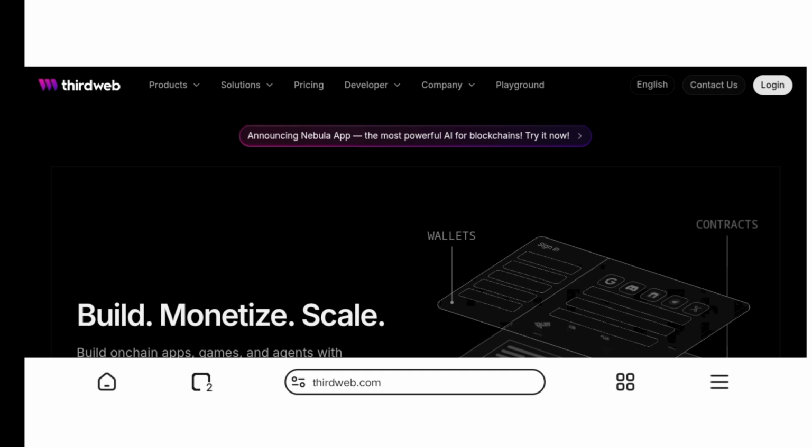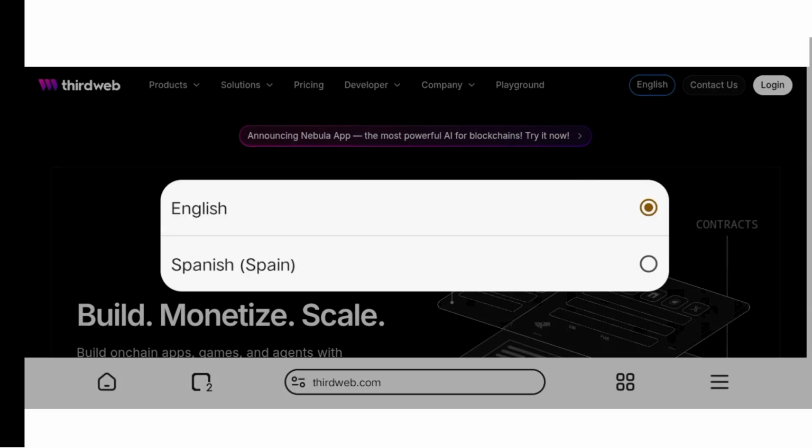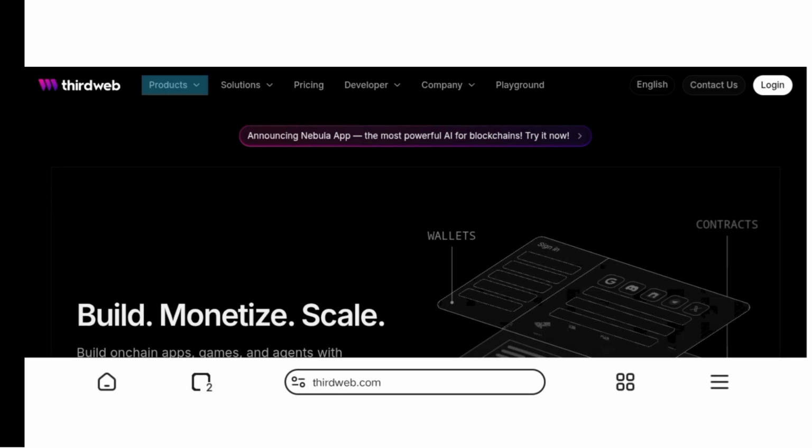So you can see where you can contact them. Click on contact them, maybe send them an email, and you'll receive a message once your inquiry has been reviewed. Now this is the language tab. You click on English, and if you're Spanish, maybe like me, you just click on Spanish so that you understand what is being displayed here. I know I'm Spanish, but for the majority, let's use English. I know I might not speak it perfectly, but you'll understand me.